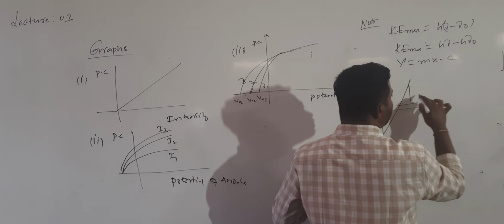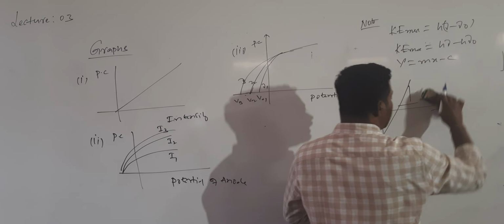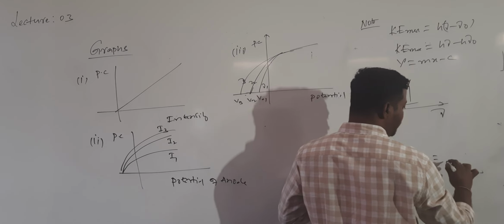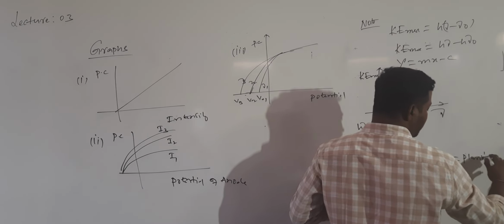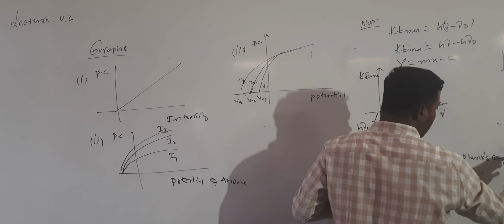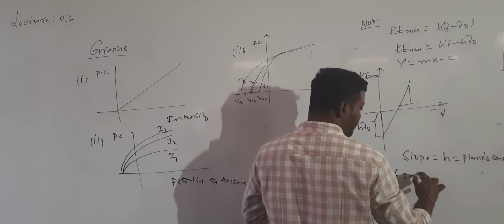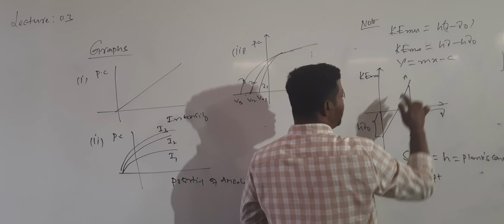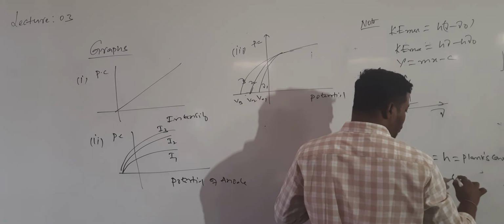And what is the slope? The slope of the graph will give you Planck's constant h. And the y-intercept value will give you, if I call the graph AB, the y-intercept is OB.